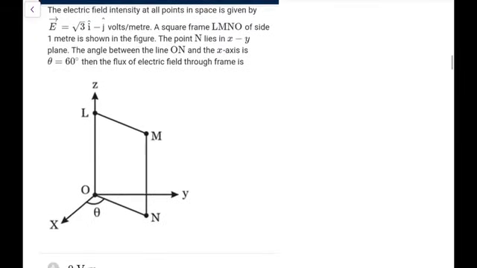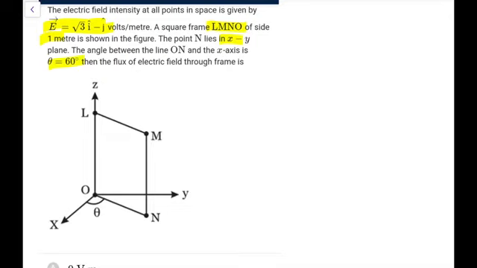Next one. The electric field intensity at all points in space is given by this. Okay, a square frame LMNO of side 1 meter is shown in the figure. The point N lies in the XY plane, and the angle between the line ON and the x-axis is 60 degrees. The flux of electric field through the frame is going to be.